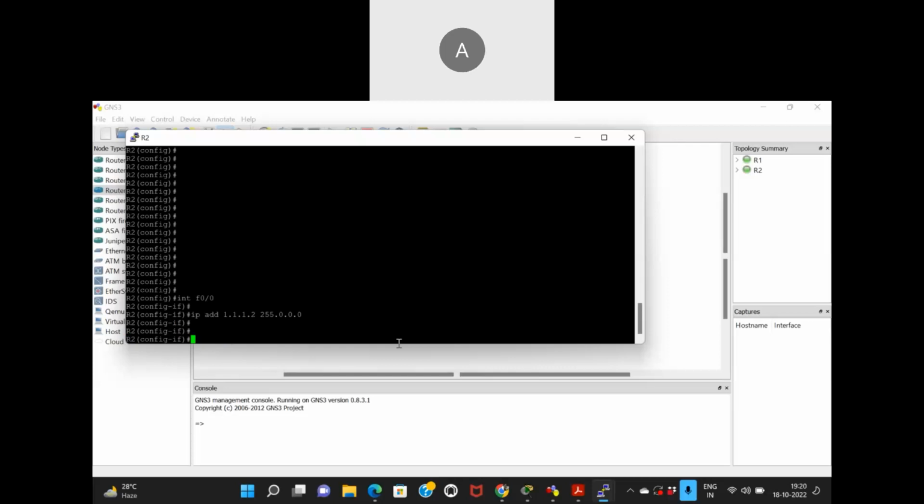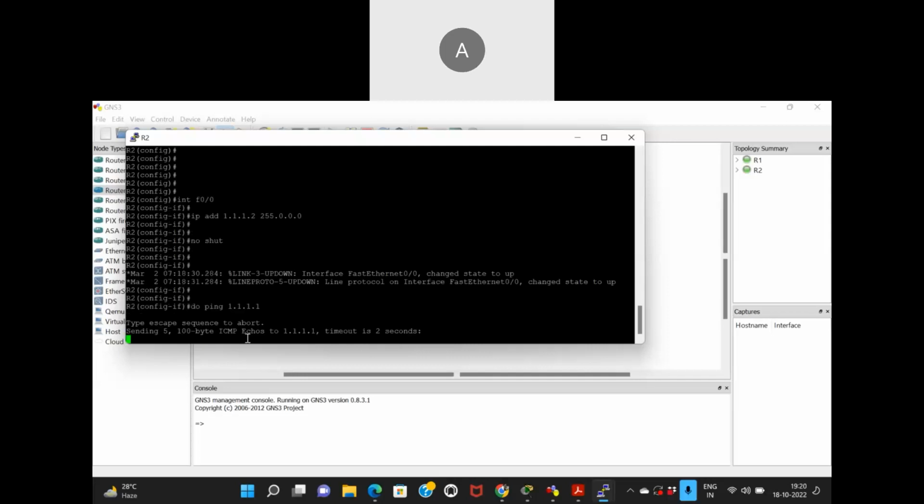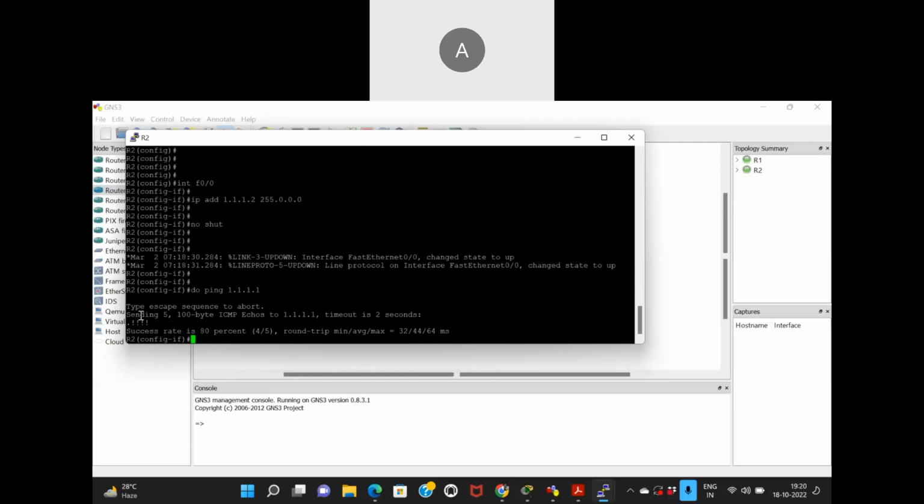Now this guy has an address, and I can say no shut over here. The link is up, and can I ping the other guy, 1.1.1.1? Yes, I can ping the other guy. The first packet was dropped due to ARP. What is happening, guys? Why is this no OSPF thing coming over here?